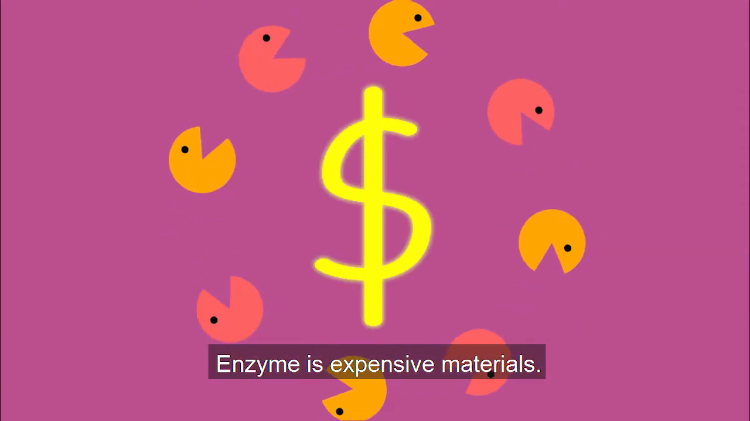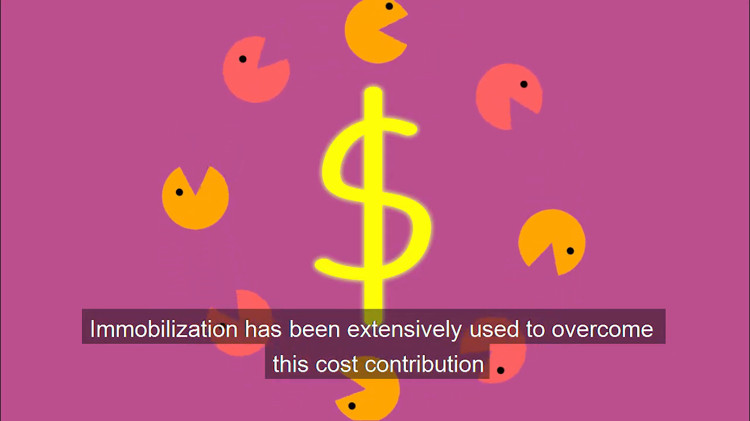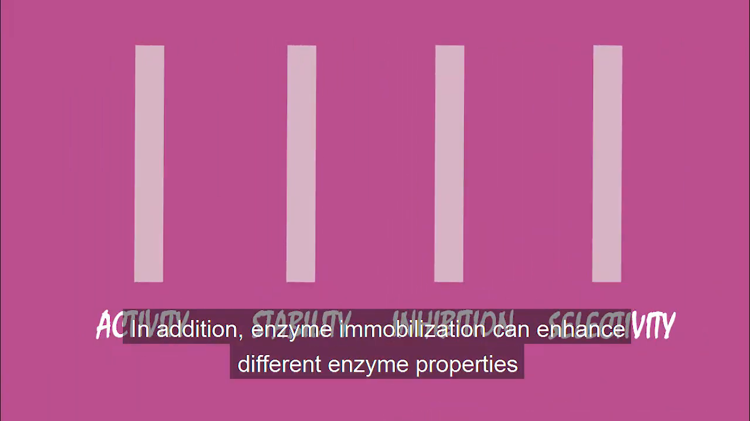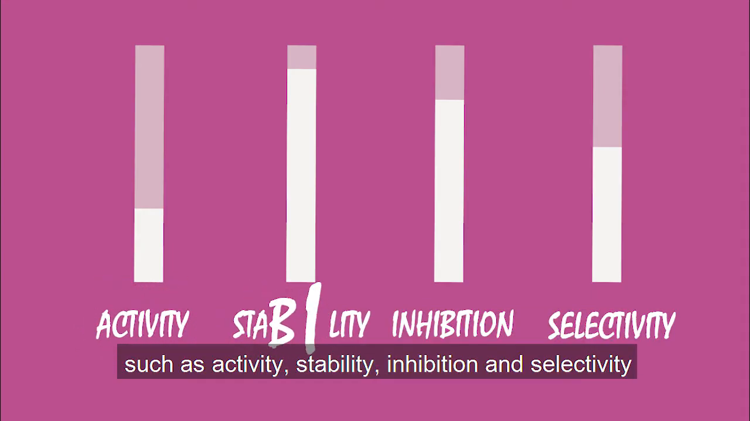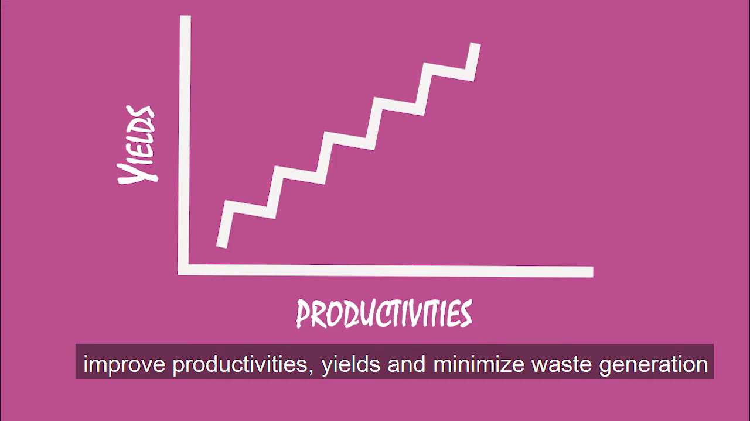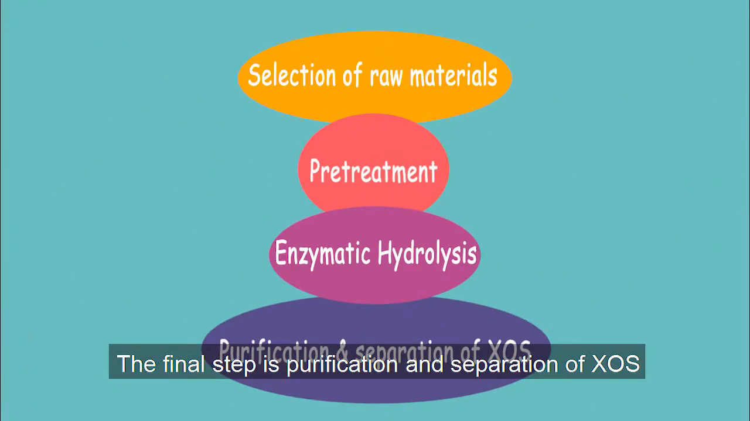Enzyme is expensive materials. Immobilization has been extensively used to overcome these cost contributions since it allows enzyme reuse for a long time. In addition, enzyme immobilizations can enhance different enzyme properties such as activity, stability, inhibition, and selectivity. Continuous system can accelerate biotransformations, improve productivities, yields, and minimize waste generations. The final step is purifications and separations of Xylooligosaccharides.